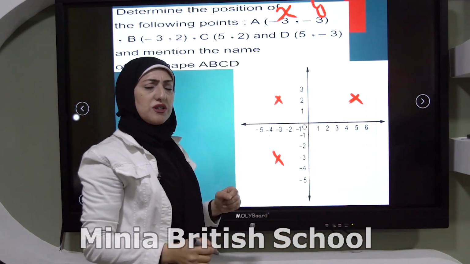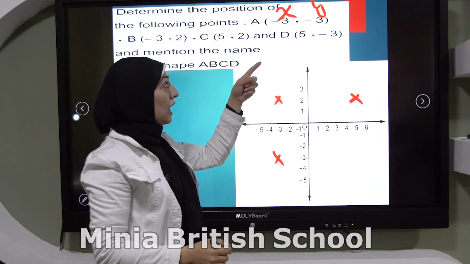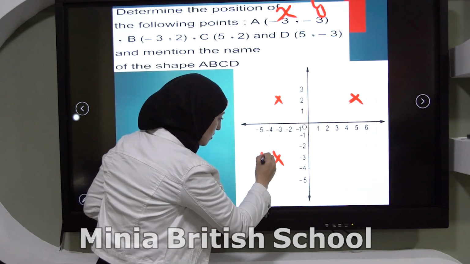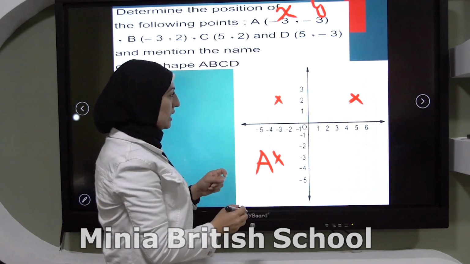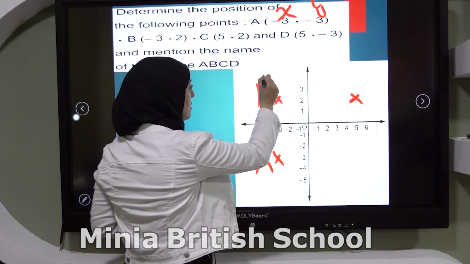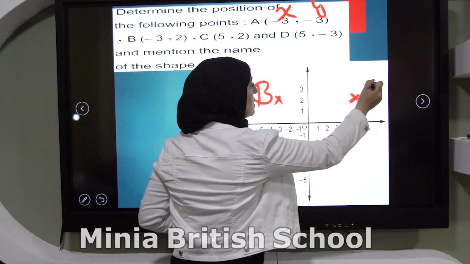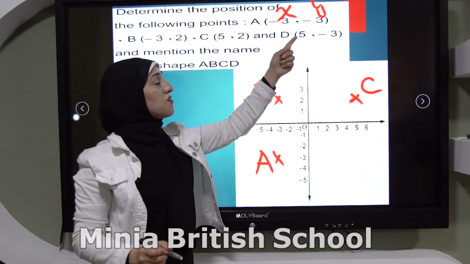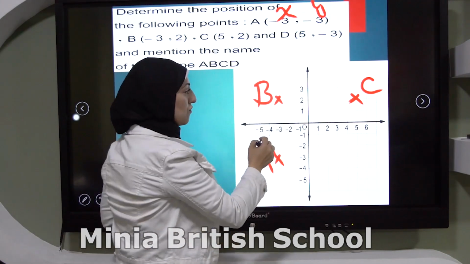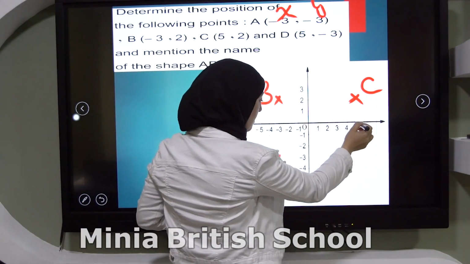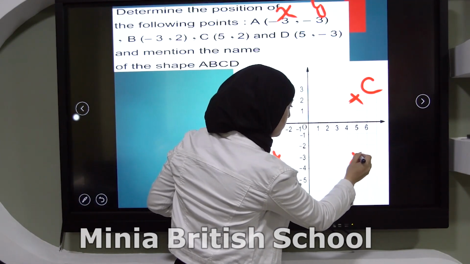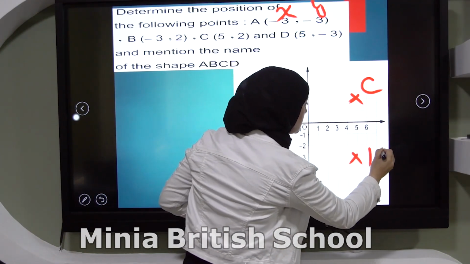I forgot something here. What is it? I didn't write the letter. I have to write it, don't forget it. A, and here B, and here C. D is 5 and -3. 5 here and -3 down, so it will be here, and this is D.